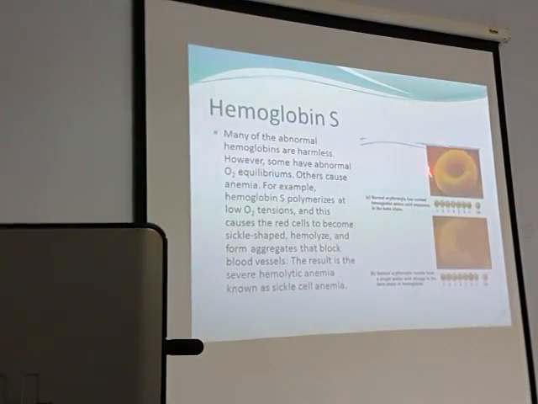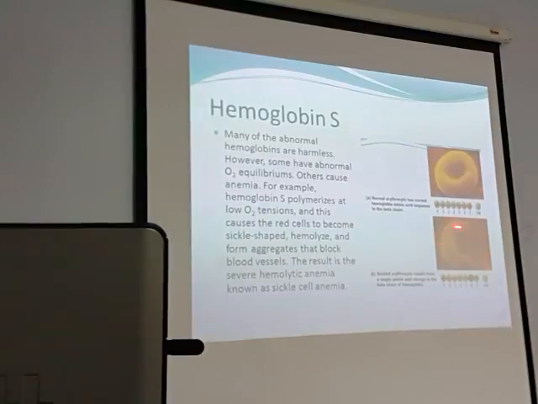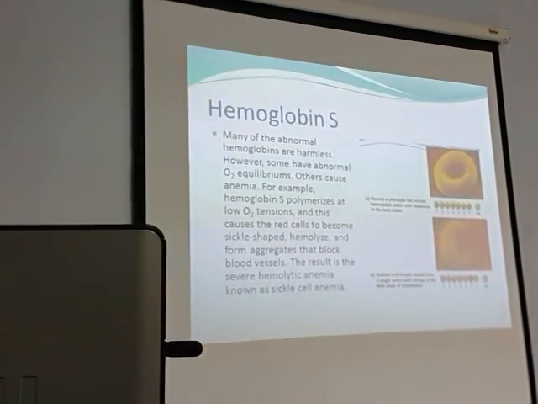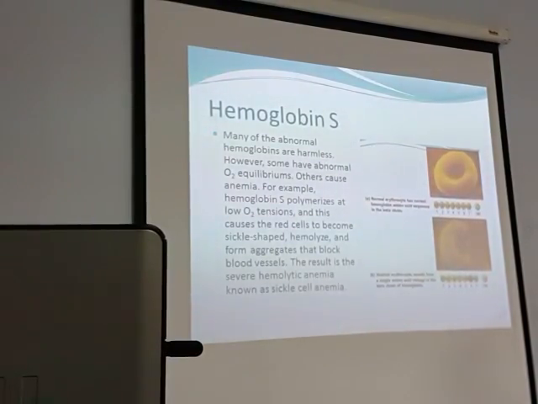And this is the normal hemoglobin, and this is the sickling of the hemoglobin. Why does this happen? Normally, even if a person has HbS type of hemoglobin, he or she won't know it unless and until he or she undergoes a period of hypoxia, because of whatever reason. Maybe because of exercise, or maybe simply going to a higher altitude.